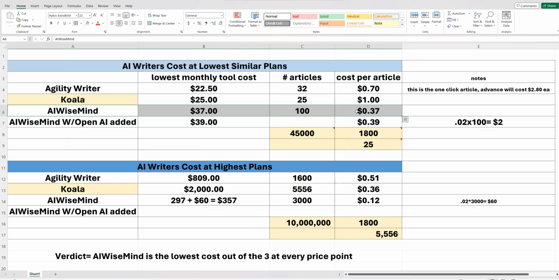So they all have their advantages, and I just recommend using all 3. I at least recommend picking one of these 2 to go with your higher quality content needs or basic content needs, and for building out websites quickly and scheduling them, advanced scheduling, AI WiseMind is a must. So that's just my opinion.